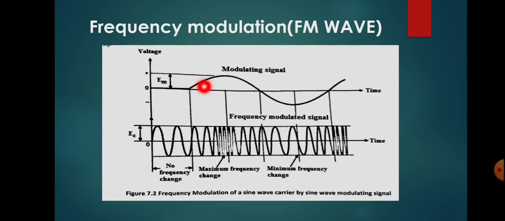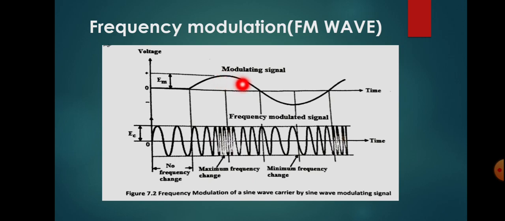But when the modulating signal amplitude increases, we know that this carrier frequency will be increasing. So we have to draw more cycles of sine waves or cosine waves. So at the point here, the number of cycles will be higher because it will represent a higher frequency. So the number of cycles is higher here. That means closely spaced sine waves are shown here, okay. That means here the frequency is increased. That is, the maximum frequency change occurs here at the maximum amplitude of the modulating signal.